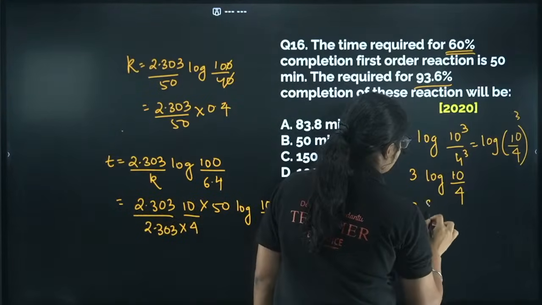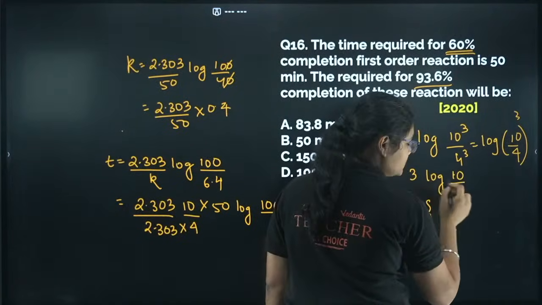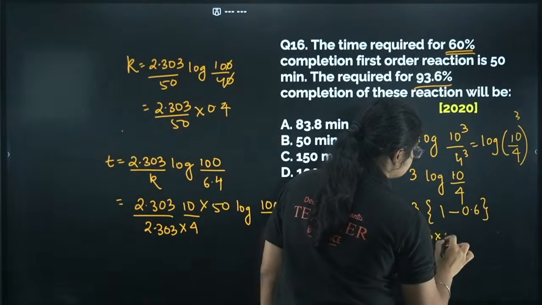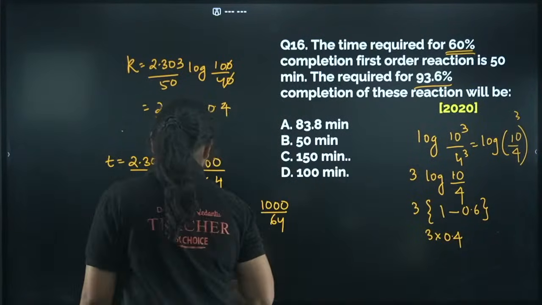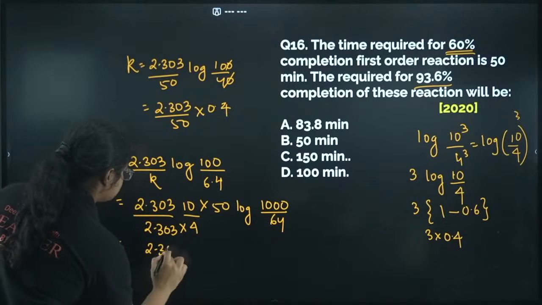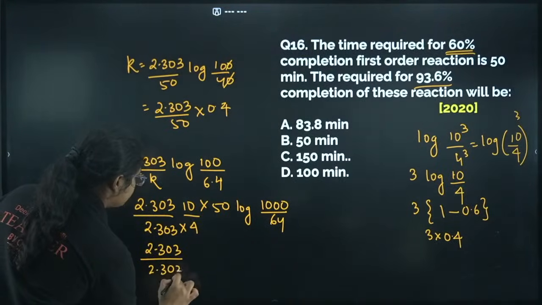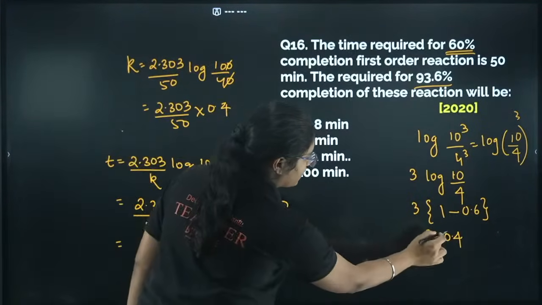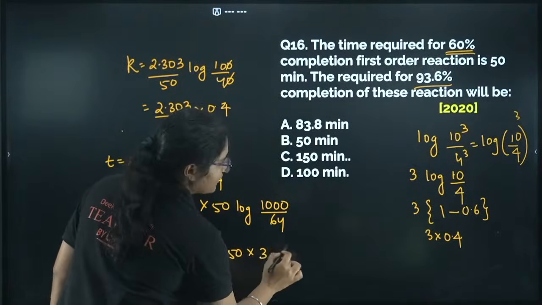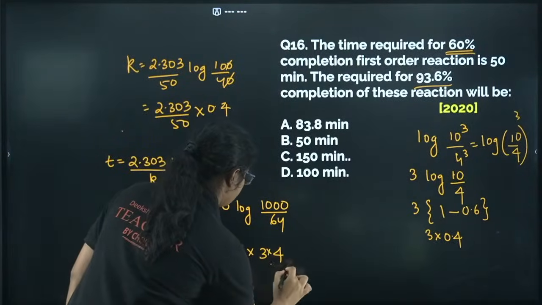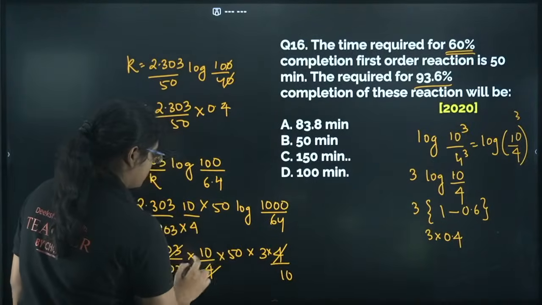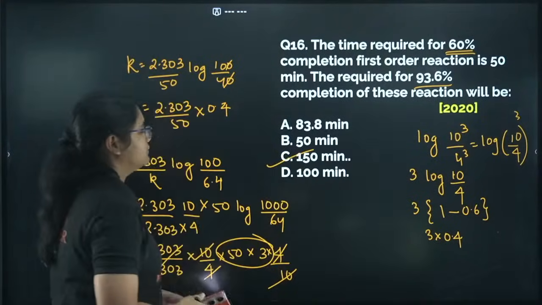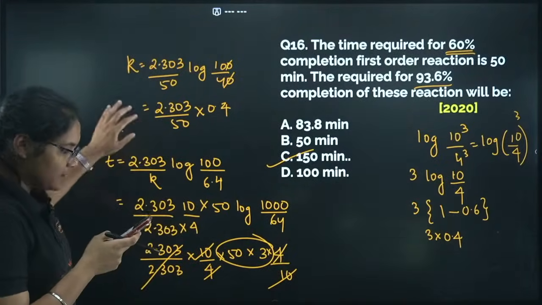Then you have 3 here again. Log 10 is 1 and log 4 is 0.6, right? So I have 3 into 0.4 here. So that value I will get here. So I will write 2.303 by 2.303 into 10 by 4 into 50, and here I have log into 50 into 3 into 0.4, that I'll write as 4 by 10. So this 4 got cancelled, this got cancelled, this got cancelled, this got cancelled. So 50 into 3, I have just 150 minutes. So that is option number C here. Clear? Okay, next question.